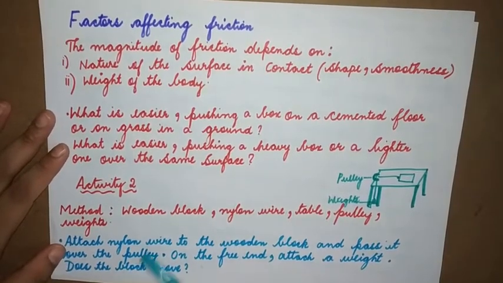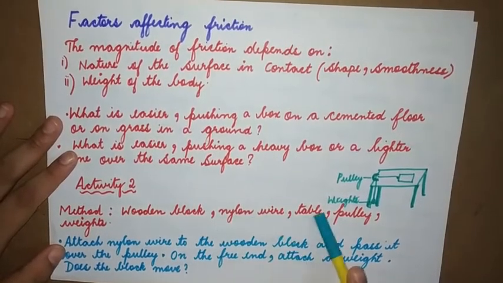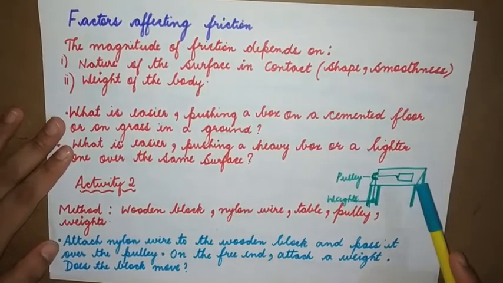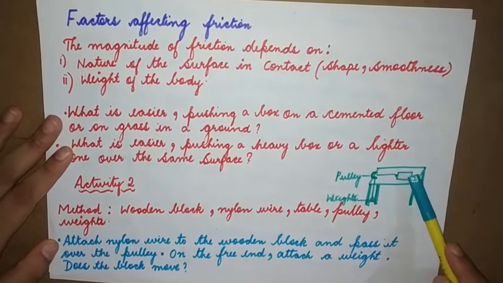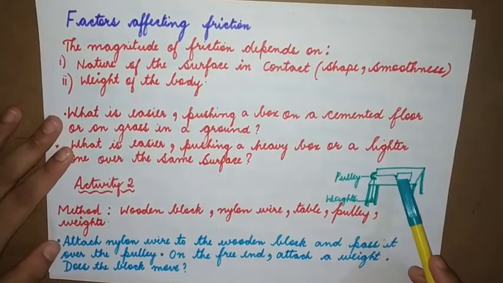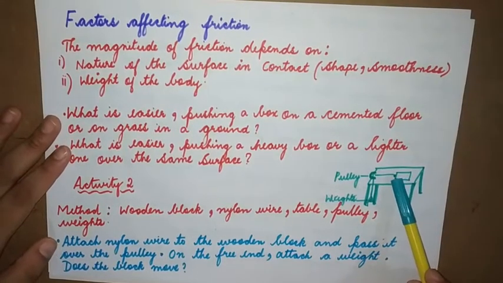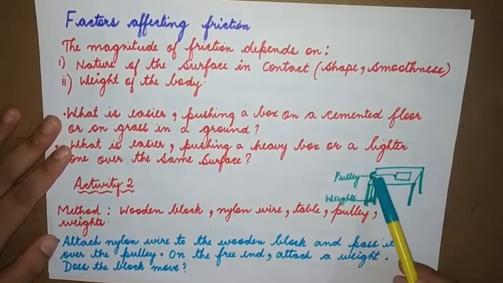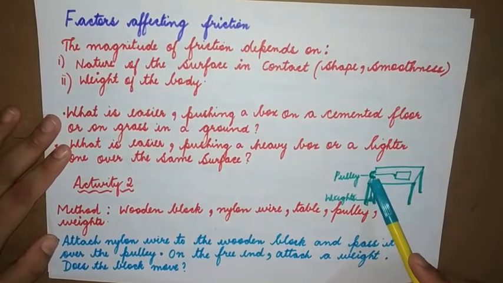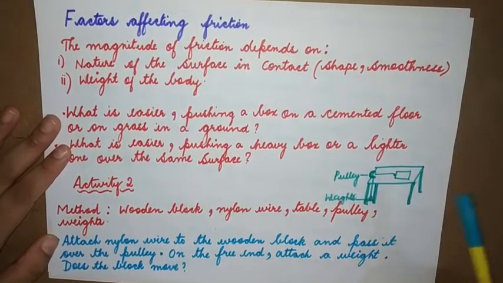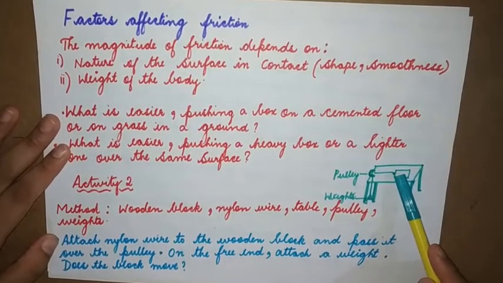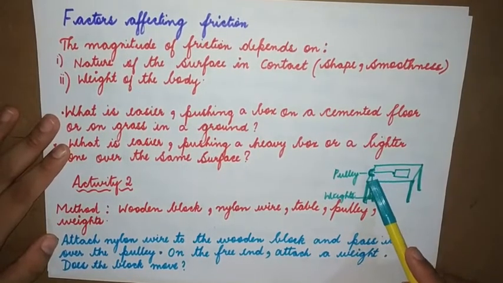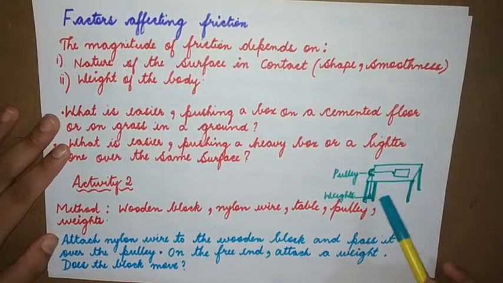Activity 2. For this you need a wooden block, nylon wire, table, pulley and weights. So look at this particular diagram. There is a table. At one end of the table we have kept the wooden block, and a nylon thread is tied to the wooden block and passed over a pulley. The free end is attached to a weight.